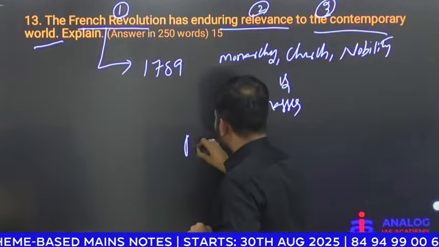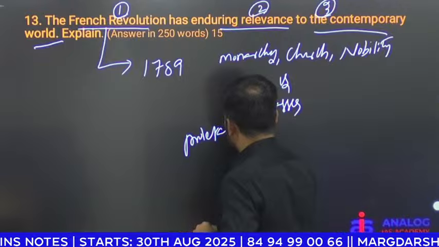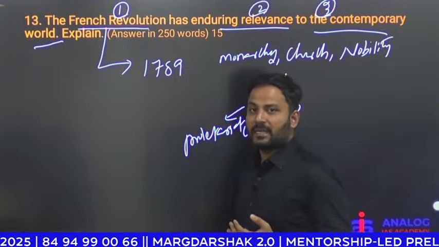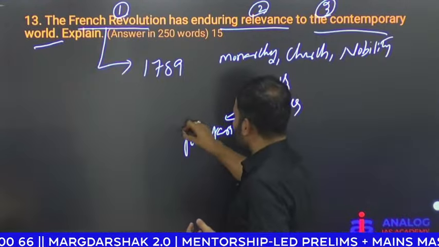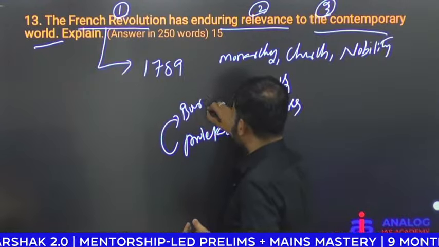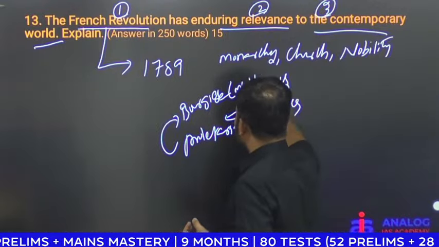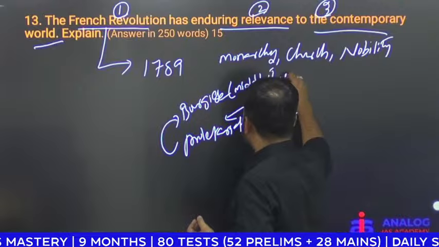Masses were the proletariat class. Proletariat class, nothing but the peasants as well as labor. They were guided by the bourgeois. Who are bourgeois? Bourgeois are the middle class. You can call them the intellectual class.